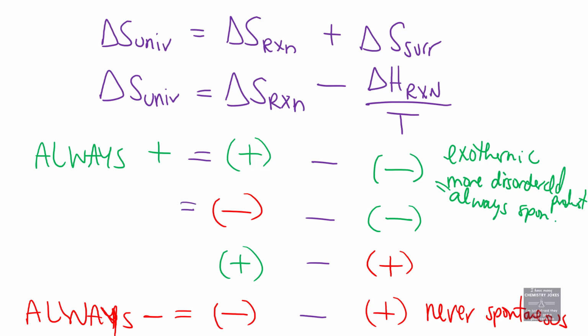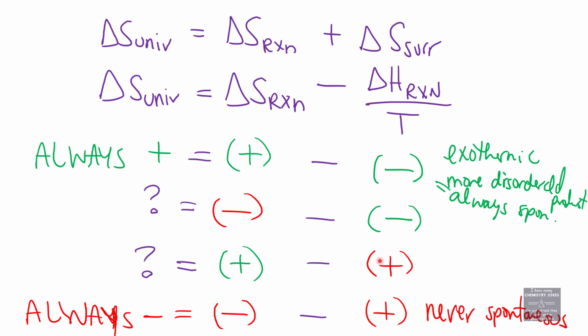When you do a negative, I'm looking at the second one now, the negative minus another negative, we don't know if that's spontaneous or not. It depends on the size. If this term is larger than that term, it will be spontaneous. But who knows? In the third one, who knows if it's spontaneous or not?